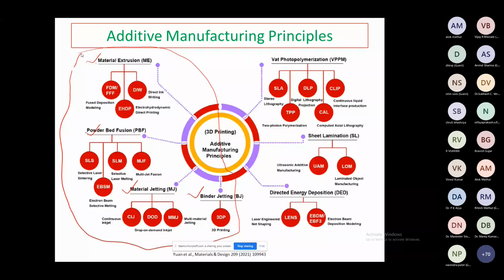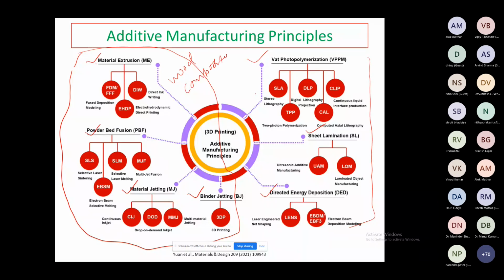Tomorrow we'll discuss vat polymerization, then the sheet lamination process and directed energy deposition. These three will be used for biomedical applications, and these four will be used for manufacturing composites, such as wood-based composite material.